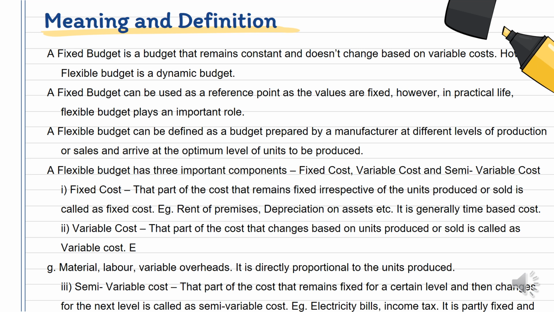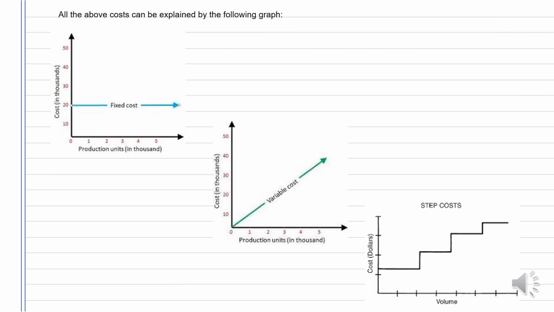Whereas variable cost is that part of cost which is based on units produced or sold. For example, we can say the material, the labor, variable overheads, it is directly proportional to the units produced or sold. Whereas in between the fixed and variable, we have something called as semi-variable cost. This part of cost remains fixed at certain level, then there is a slab difference, and then we have the next level, like electricity bills, income tax rates. So it is partly fixed and partly variable.